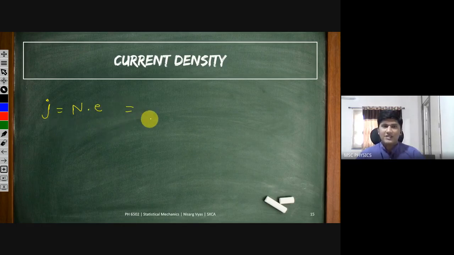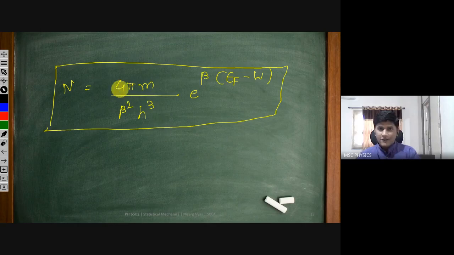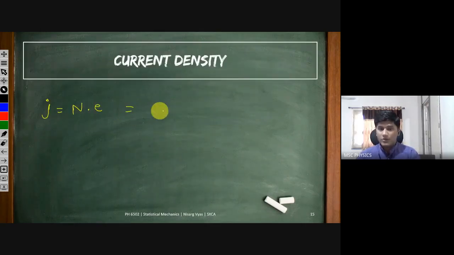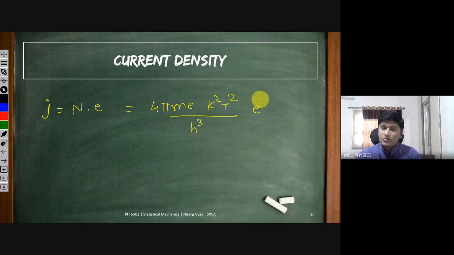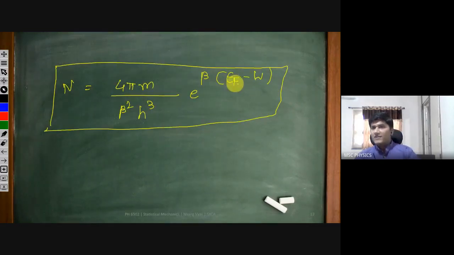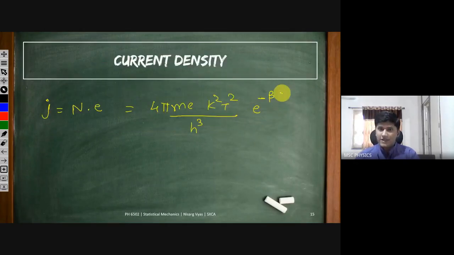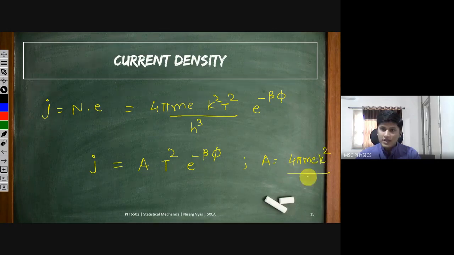So n into e is the charge density, and you can write it as 4 pi me upon beta square, and beta I am going to write as k square t square. So 4 pi me k square t square upon h cube e raised to beta ef minus w, and I am going to write this ef minus w as minus phi. So it is minus beta phi. So J is nothing but some constant A times t square times e raised to minus beta phi, and this constant is nothing but 4 pi me k square by h cube.